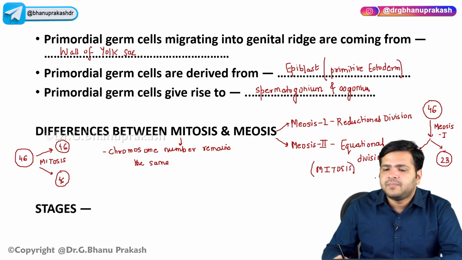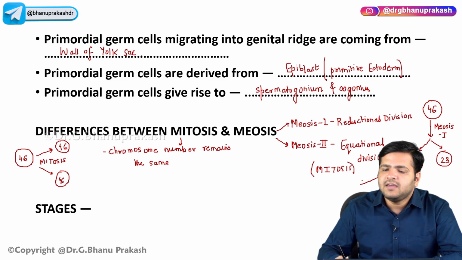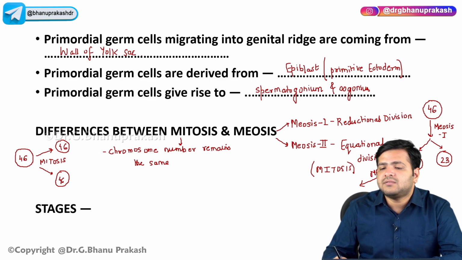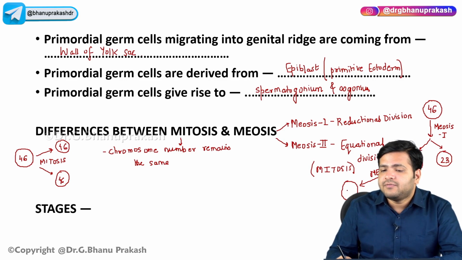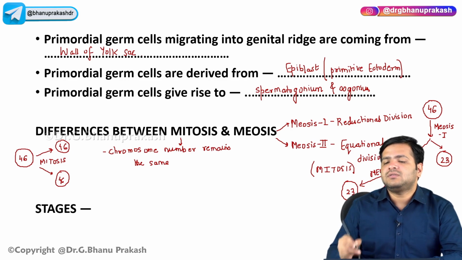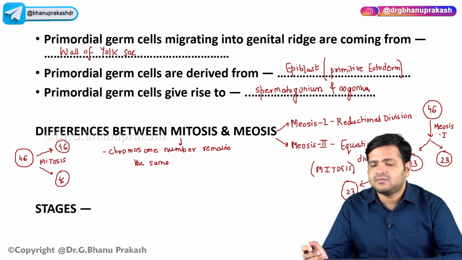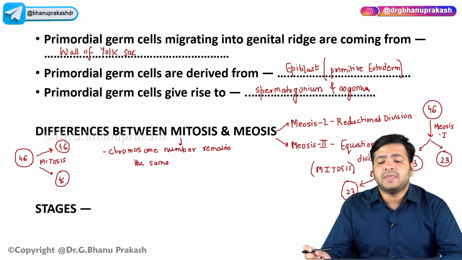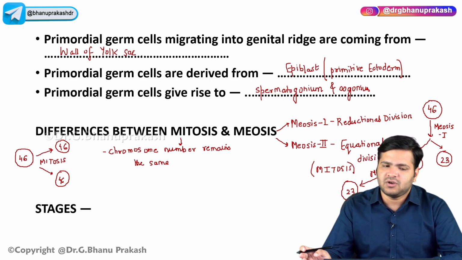Now, if again there is meiosis 2 in this particular cell, what will happen? The resulting cell will have 23 chromosomes each, right? The resulting cell will have 23 chromosomes each. Why? Because meiosis 2 is the equational division just like mitosis.